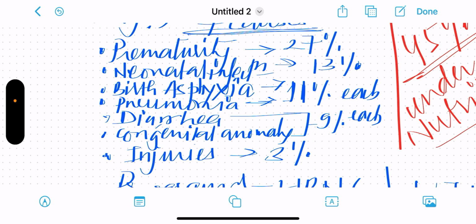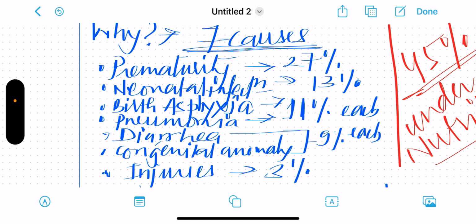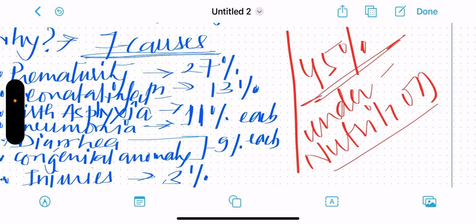Why? What are the causes of that? There are 7 causes that are mentioned: prematurity, neonatal infection, birth asphyxia, pneumonia, diarrhea, congenital anomaly, and injuries. There are different determinants because of which these deaths are happening. The first is poverty, then illiteracy, low caste, rural habitat, and harmful cultural practices. But we also have to understand that undernutrition is an underlying immediate risk factor for death in under 5 children.